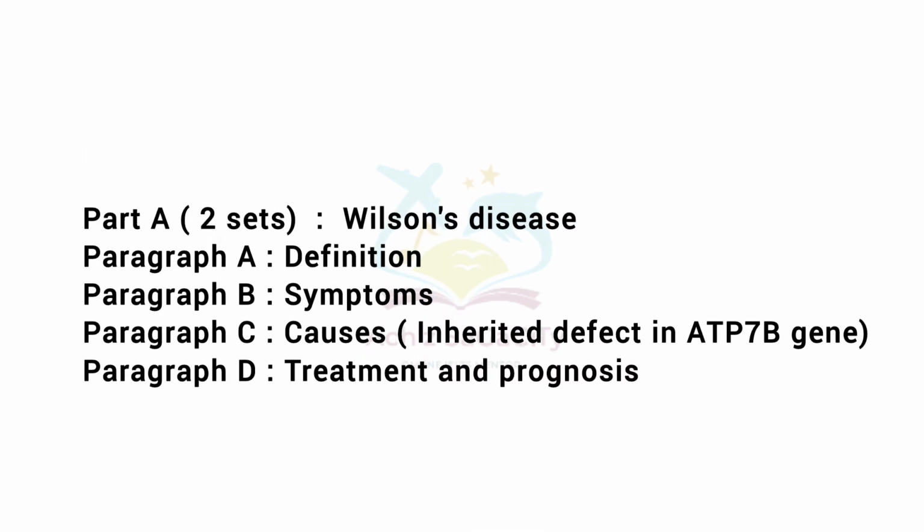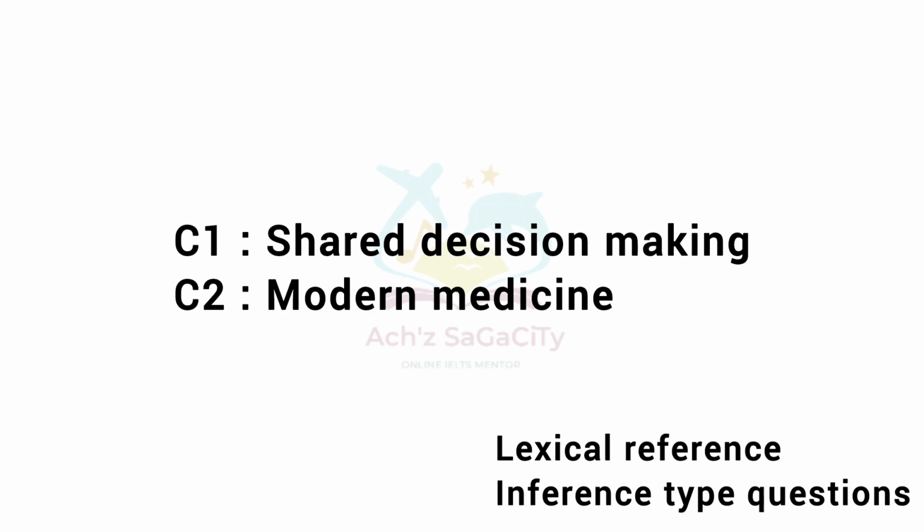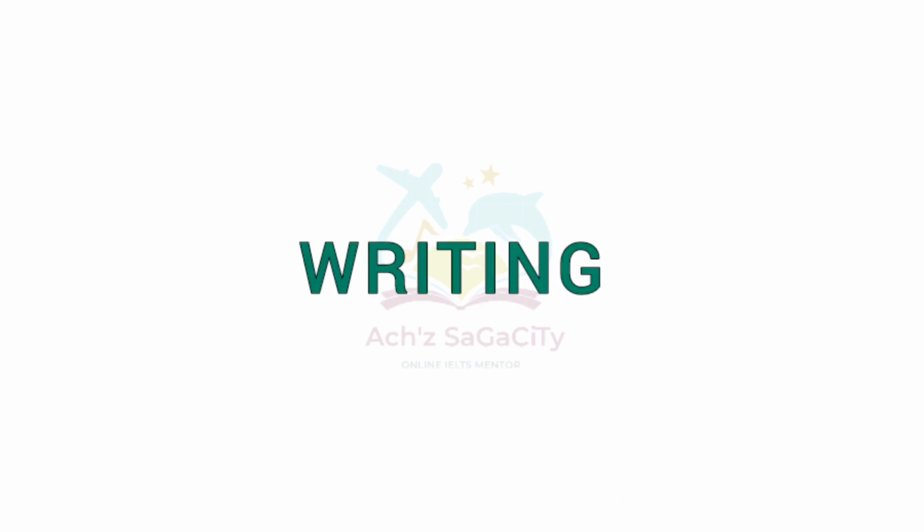Second set, Part A, was on Wilson's disease. Paragraph A includes the definition, paragraph B is about the signs and symptoms, paragraph C is about the causative factor, an inherited defect of the gene, and paragraph D is about the treatment and prognosis. C1 and C2 covered shared decision making and also modern medicines. So lexical reference and inference type questions were more common.